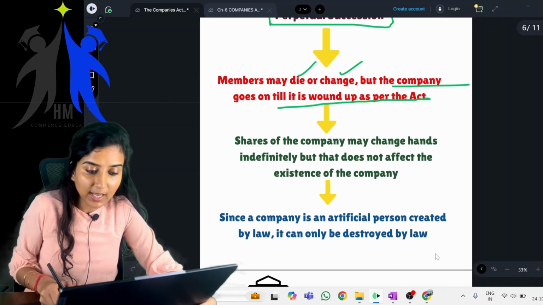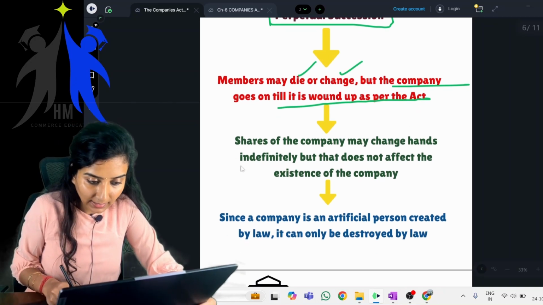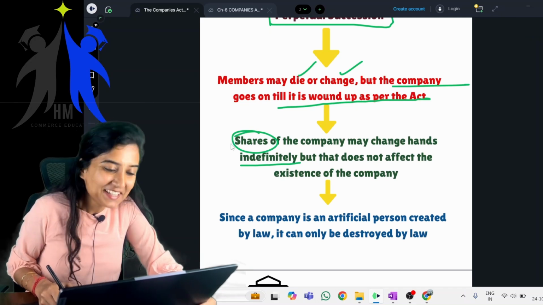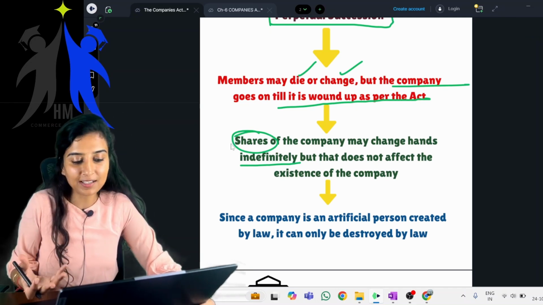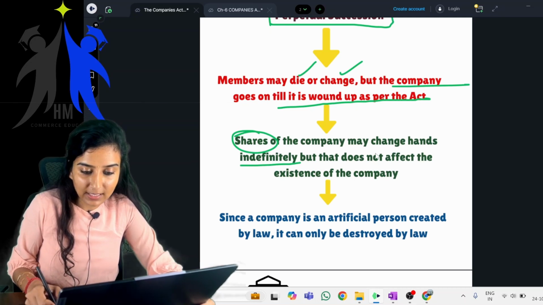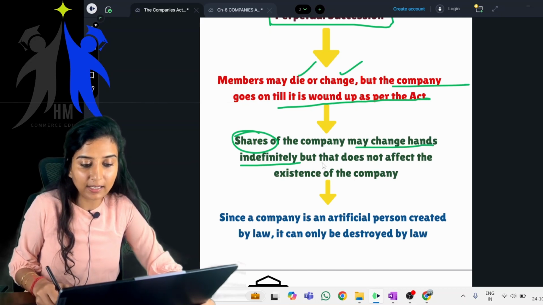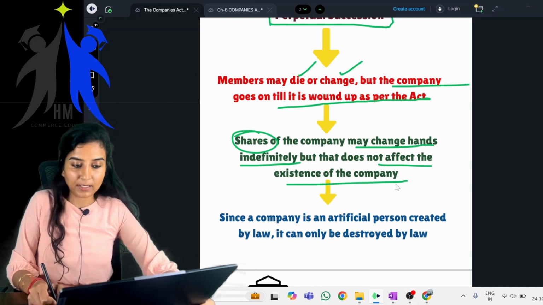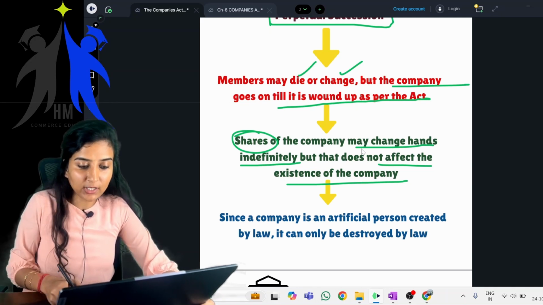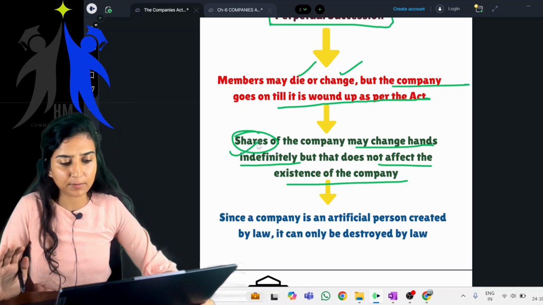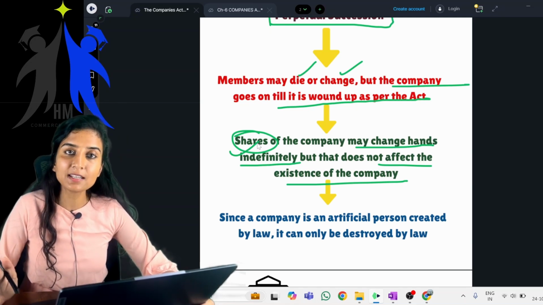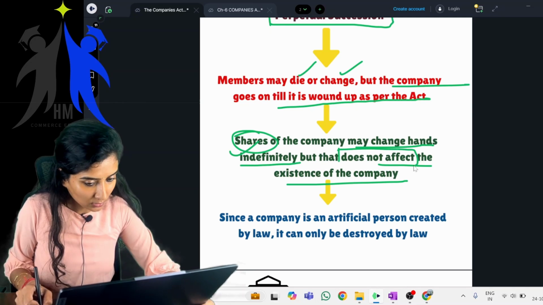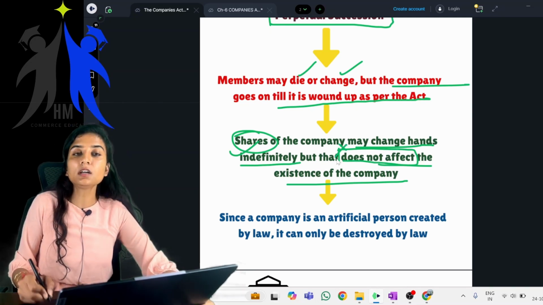Shares of the company may change hands indefinitely. If you own the shares of the company, these shares might change hands indefinitely, meaning n number of times, but that does not affect the existence of the company.